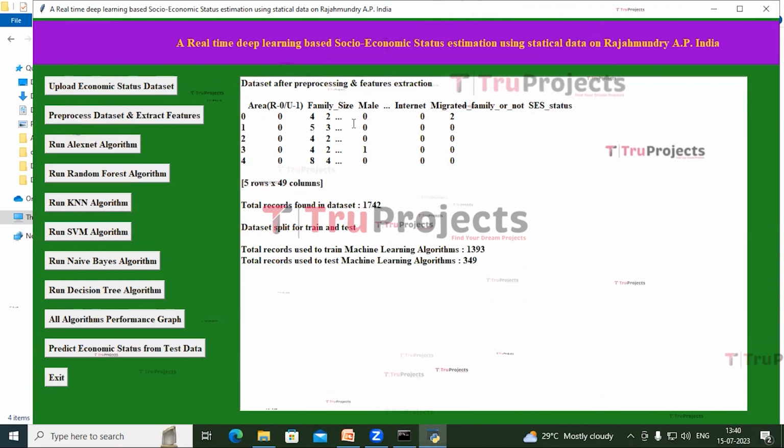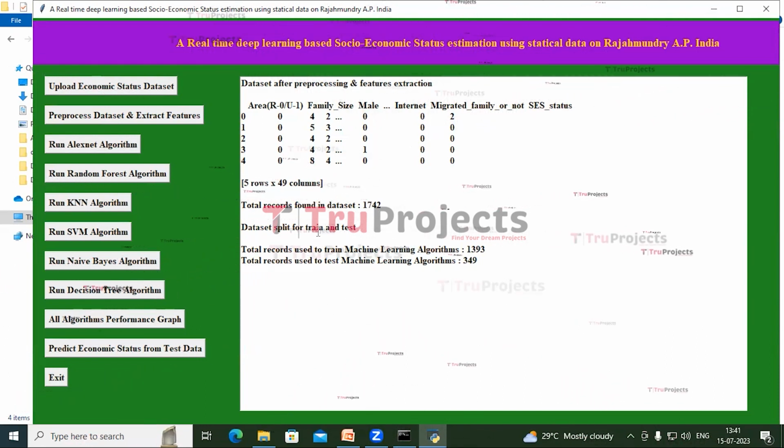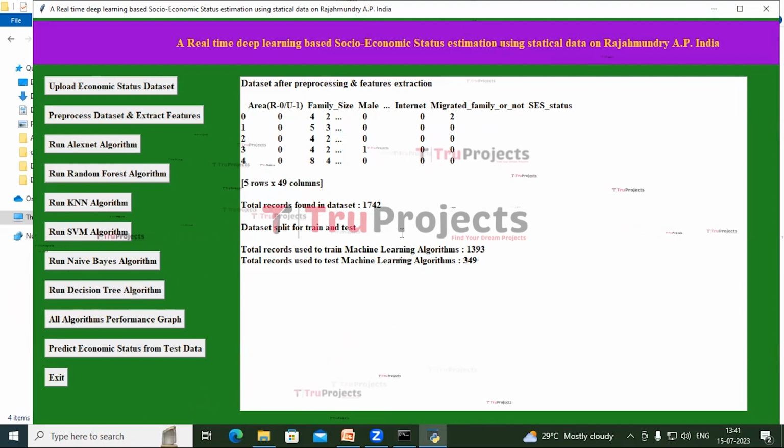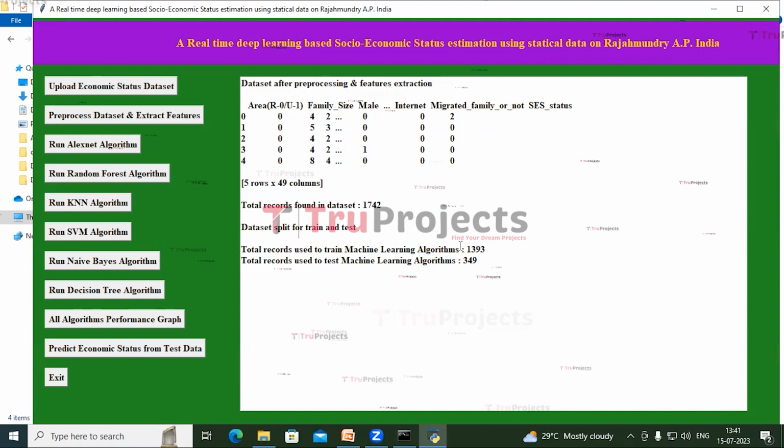We can see that the categorical features are now transformed into integers, and previously we had 1742 records, and after splitting the data into train and test, the train set includes 1393 records and the test set includes 349 records.